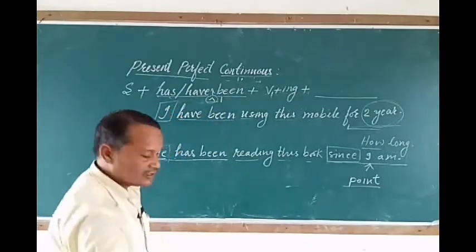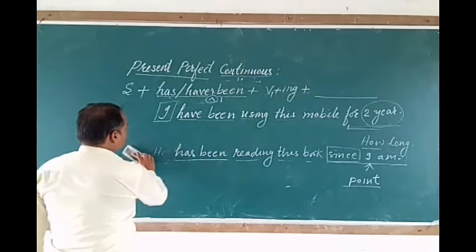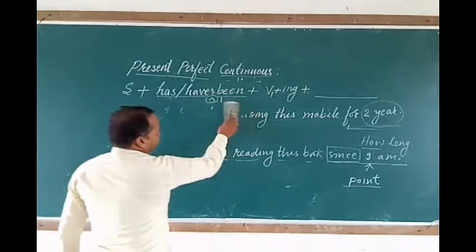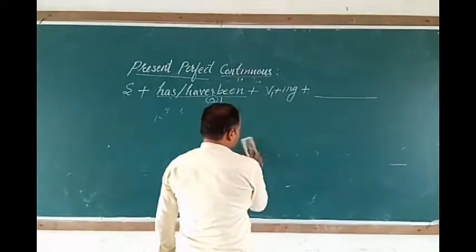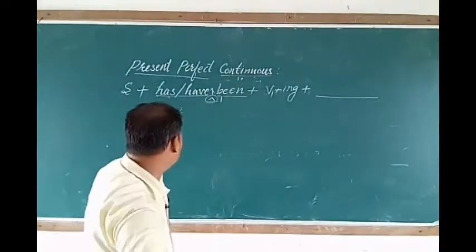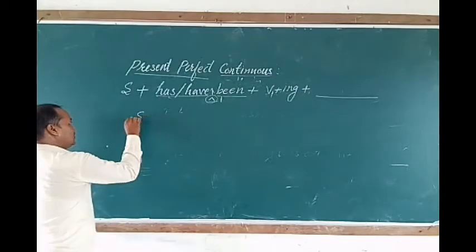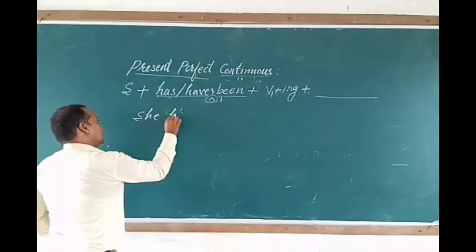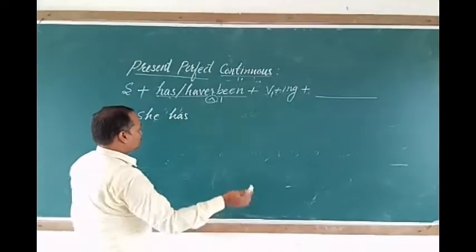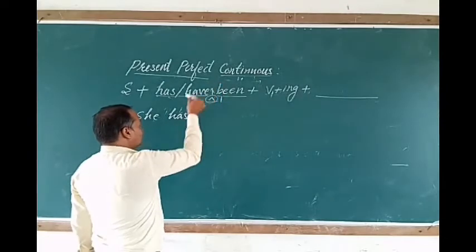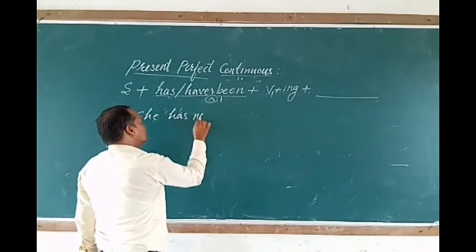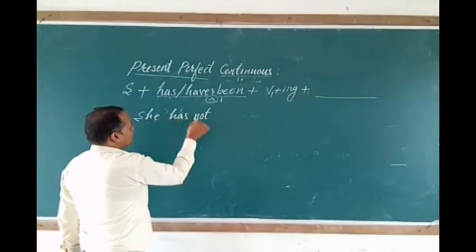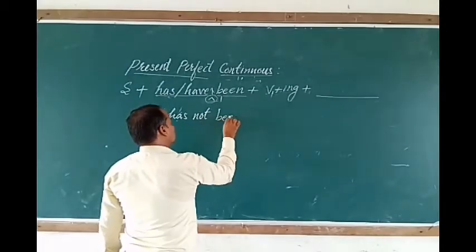So let's see one example. She has. So I told you that we have to use not between has, have and been. So I will use here not. She has not been